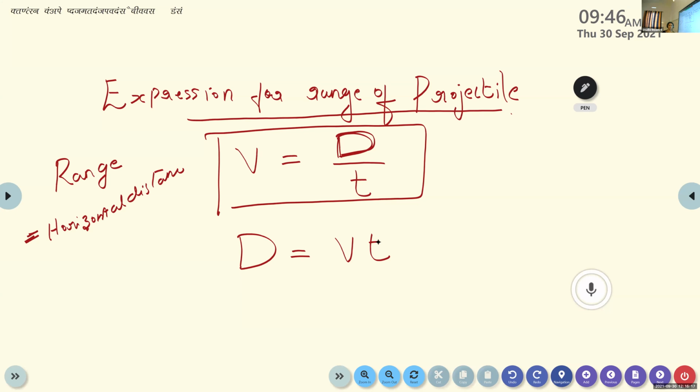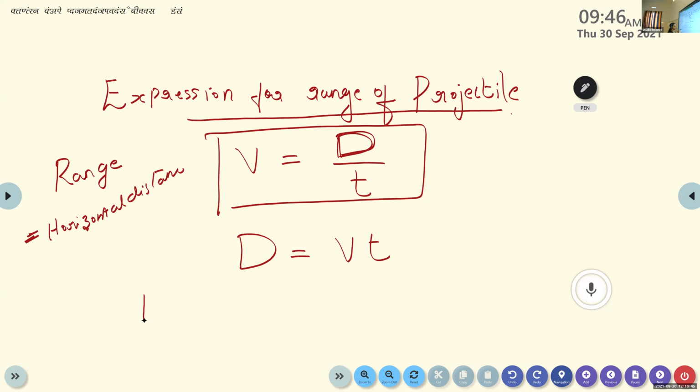That is, velocity is the rate of change of displacement, or speed is the rate of change of distance. So here we want to calculate the horizontal distance covered by the projectile. So the equation becomes d is equal to vt. Now we can consider each term in this equation. After that, we can find an expression for it.